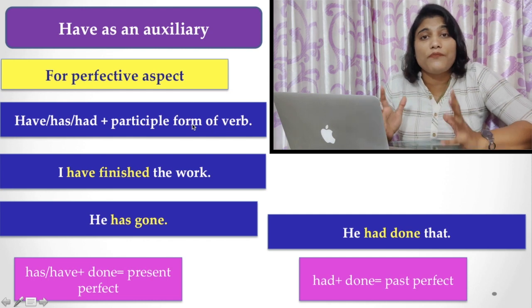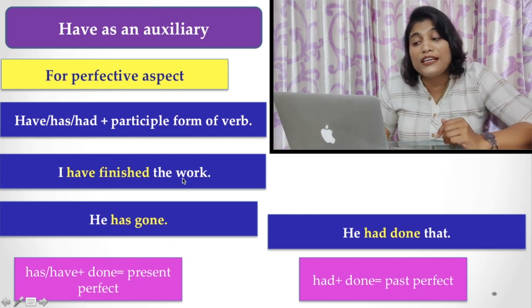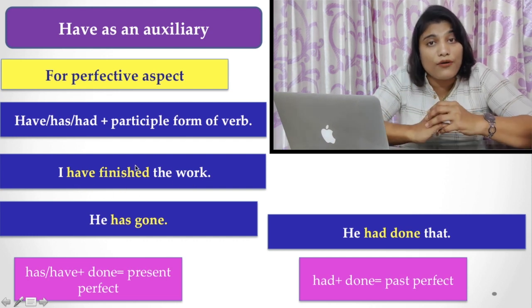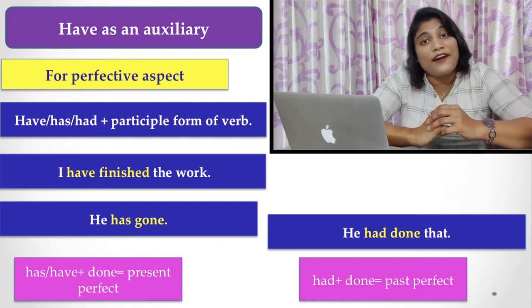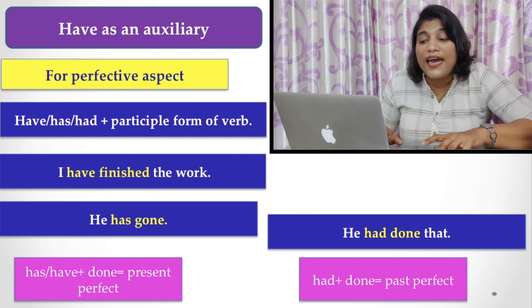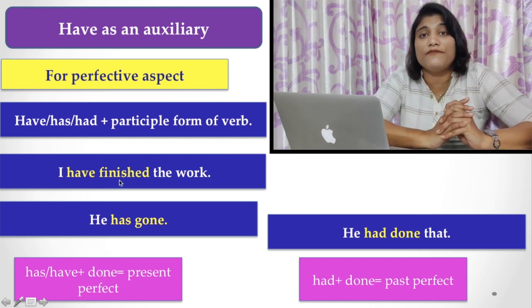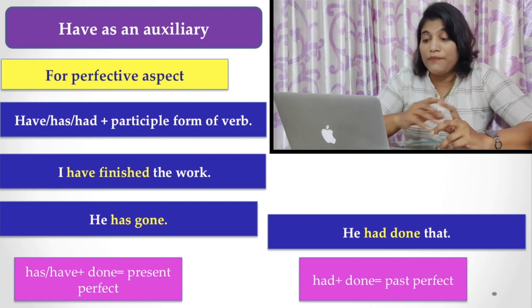This is a very important thing you have to know. For example, I have finished the work. When we are talking about tense, this sentence is written in present perfect tense because have is always used with the participle form of the main verb to make the sentence a perfect one.